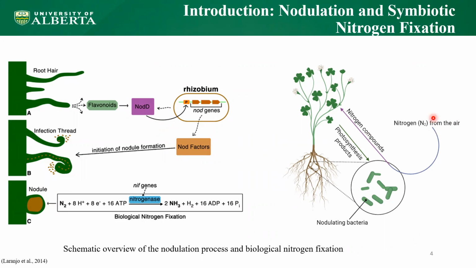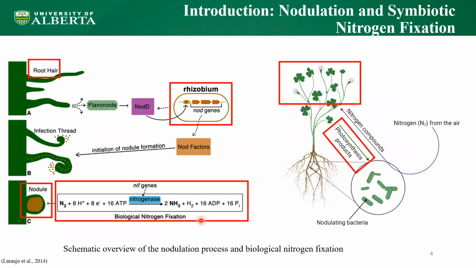Plants acquire nitrogen from the air, then transfer it into the nodules to convert it into assimilable forms through biological nitrogen fixation. However, this is an energy-intensive process which they gain from photosynthate products. And these highlighted parts are essential processes and organs for nodulating plants that, when affected by abiotic and biotic stressors, can significantly affect plant growth, yield production, nodulation, and its benefit in soil health.